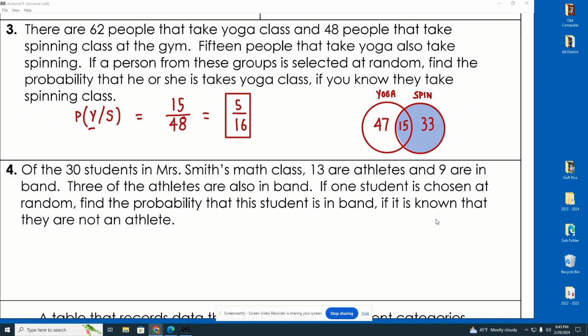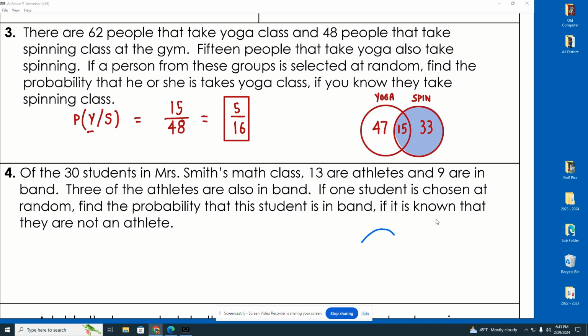Okay, so here's what we know, y'all. We know that there are 2 categories, right? There are 2 categories. There's also overlap. Those 2 categories are what? Athletes and then band, right?